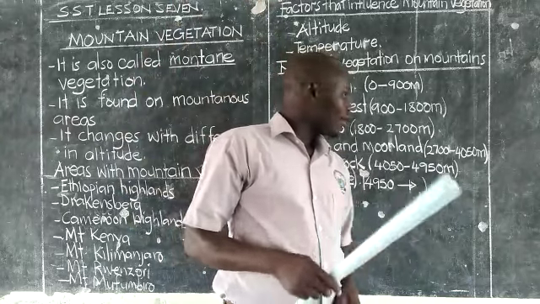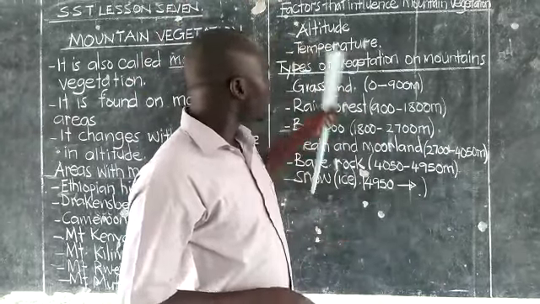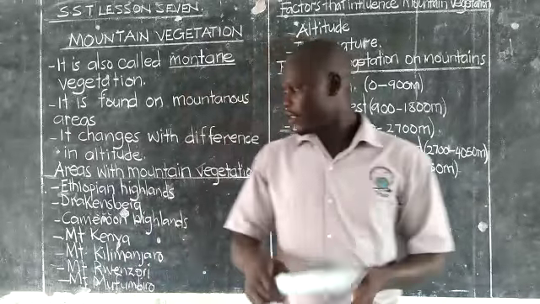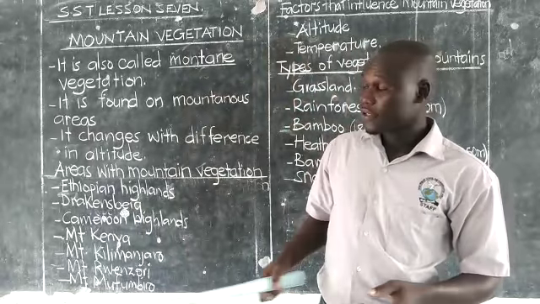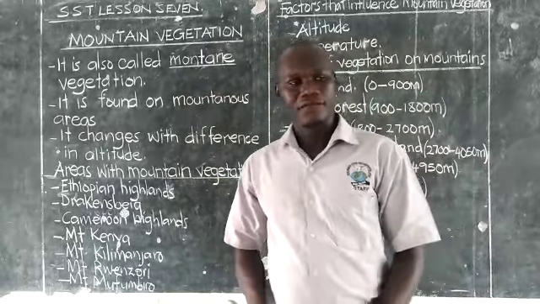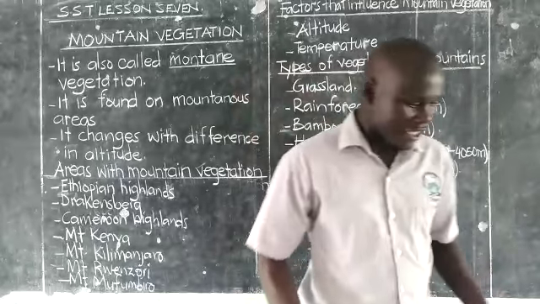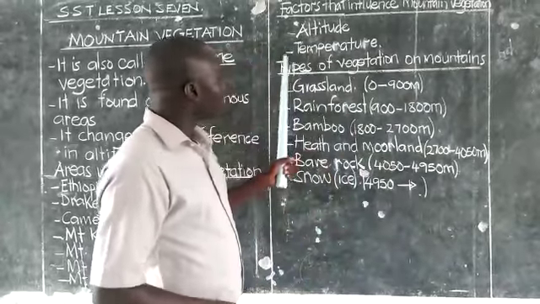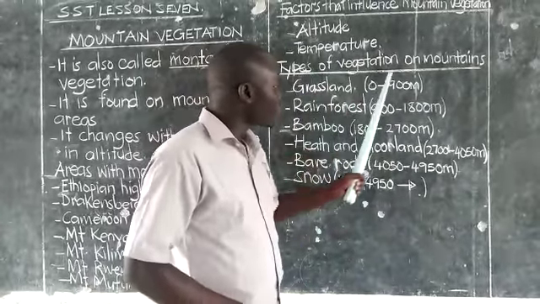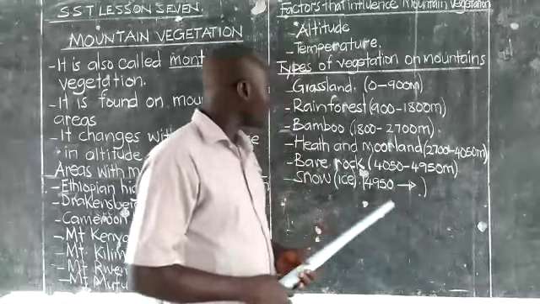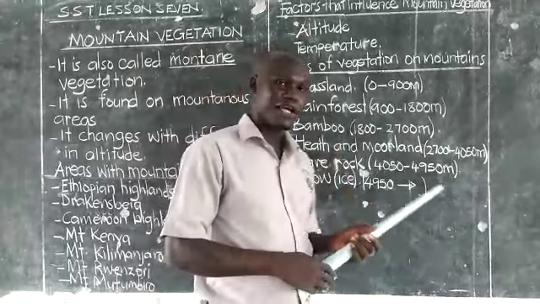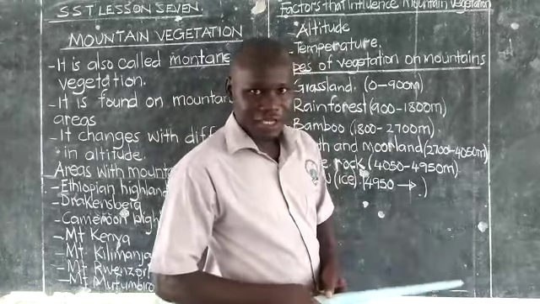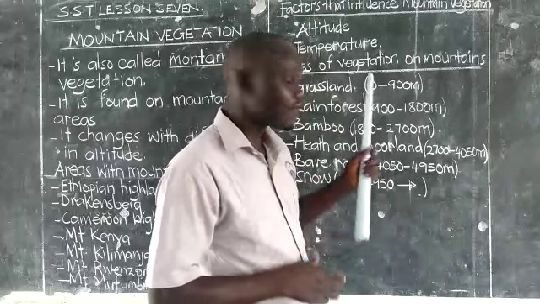So, we have types of vegetation on mountains. Which mountains? I've already given you examples of these mountains in Africa that have mountain vegetation. So I have a chart, but before I show you this chart, we have the types of vegetation on mountains. For example, from 0 to 900 meters, we shall always have grassland or savanna.